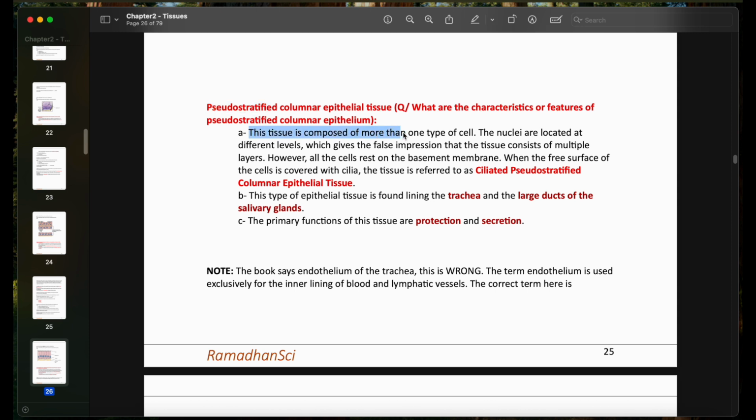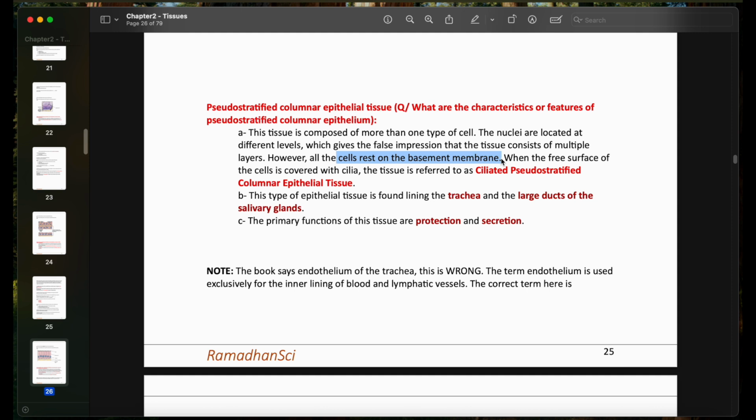This tissue is composed of more than one type of cell, and the nuclei are located at different levels, which gives the false impression that the tissue consists of multiple layers. However, all the cells rest on the basement membrane. Since all of these cells touch the basement membrane, this cannot be considered a stratified tissue because we have one layer here, technically.